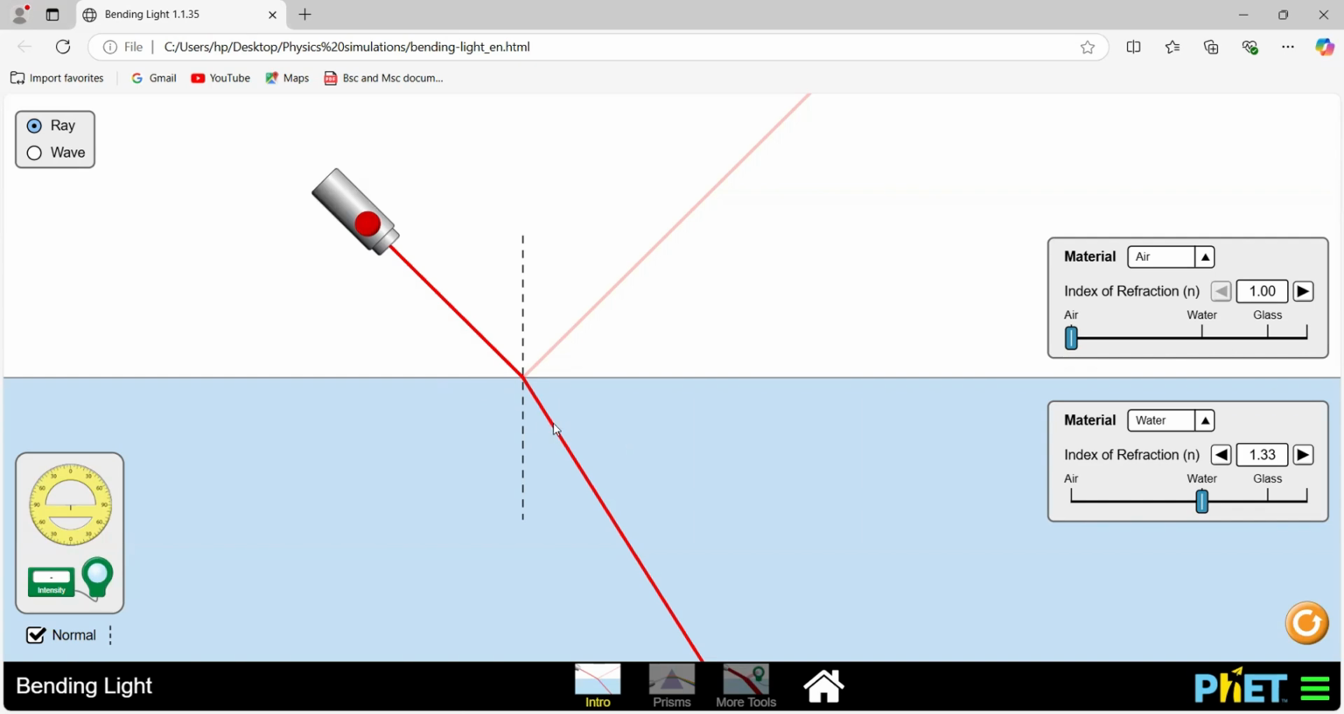Since it is a wave, it bends. That means it bends towards the normal. Why does it bend towards the normal? Because the index of refraction of air is less than the index of refraction of water. Or in other words, the optical density of air is less than the optical density of water. In general, from this simulation, we can say that when light propagates from a medium with a lower index of refraction to a medium with a higher index of refraction, it bends toward the normal.